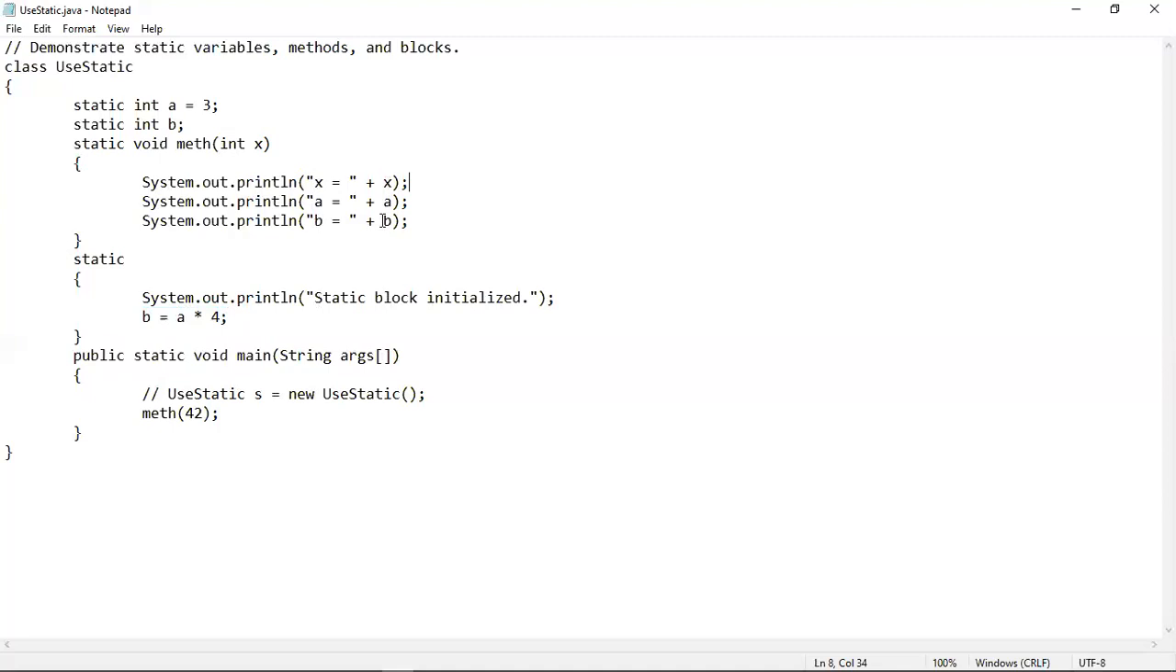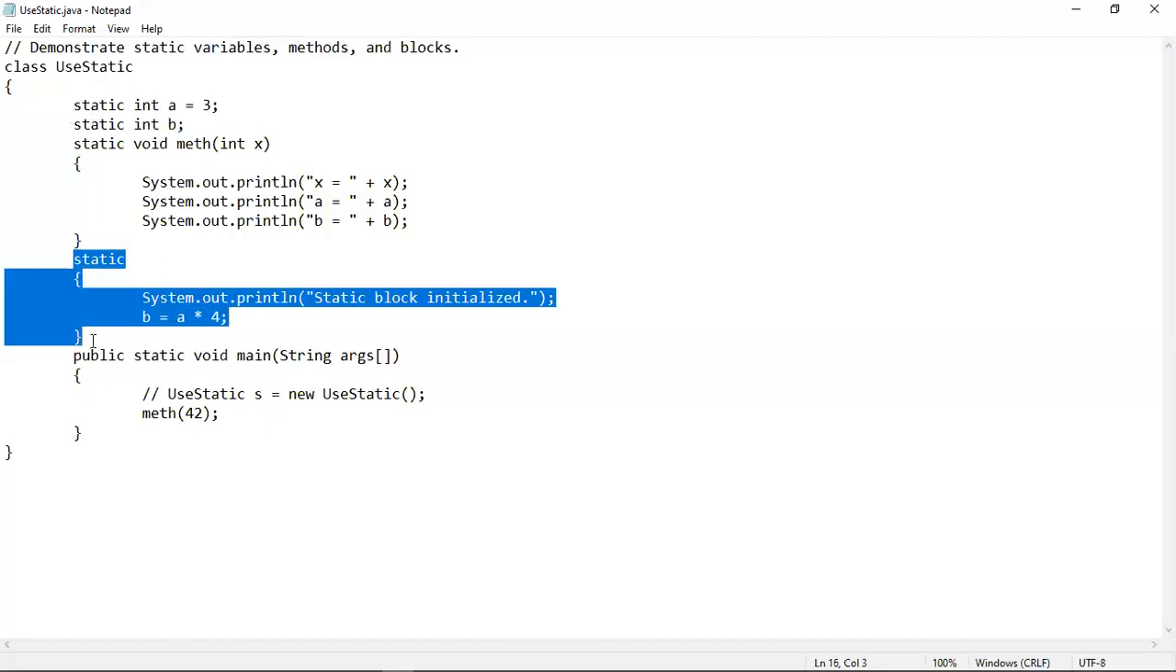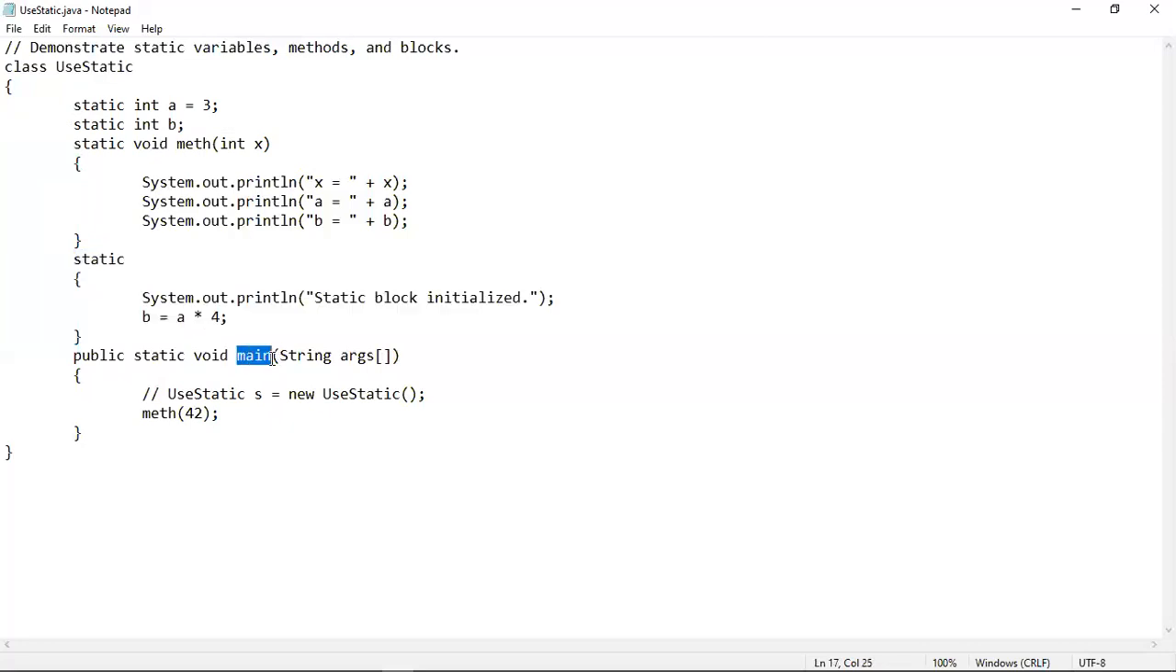So here in this program, you have seen a different thing, where the execution is not starting from main. Instead, the execution is starting from static variable declaration. After that, the static block gets executed, and after that, this main method is executed.